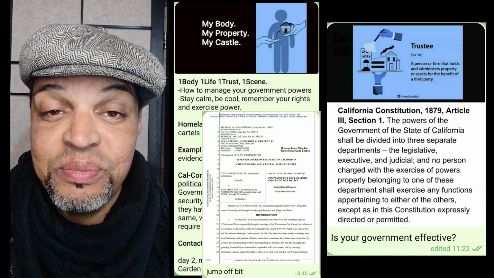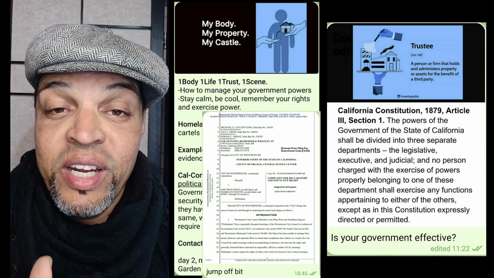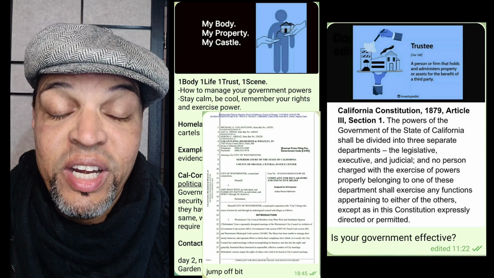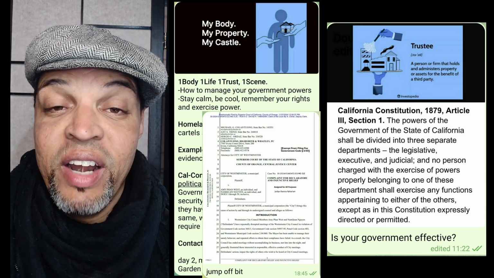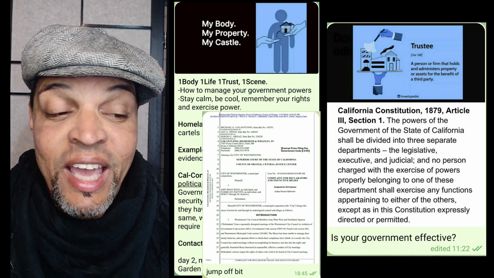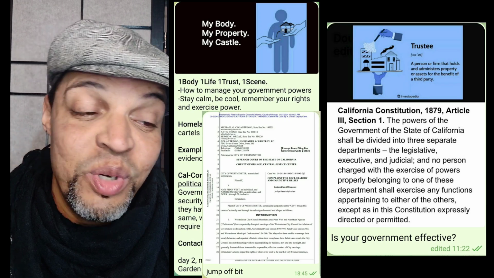But we also know that our neighbors are not effective too. Our neighbors don't even know how to administer their own little social security number. So if our neighbors don't know how to administer their social security number, what makes you think that they're going to be able to administer the government? That's a whole lot of game that our neighbors don't even know. So this is why we're doing what we're doing right now.